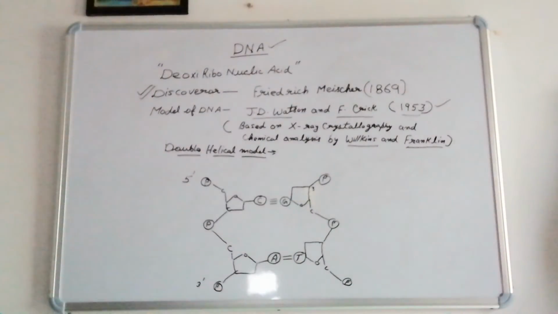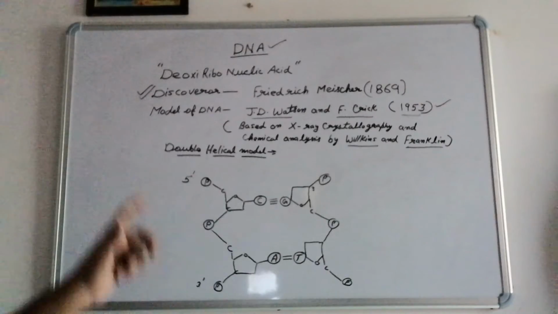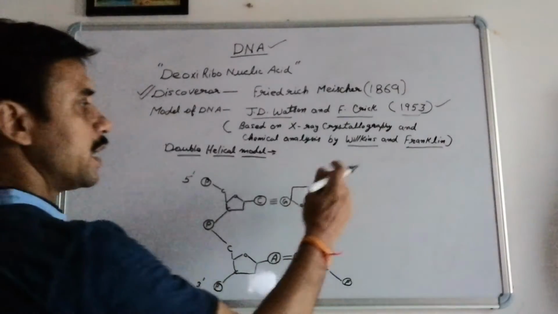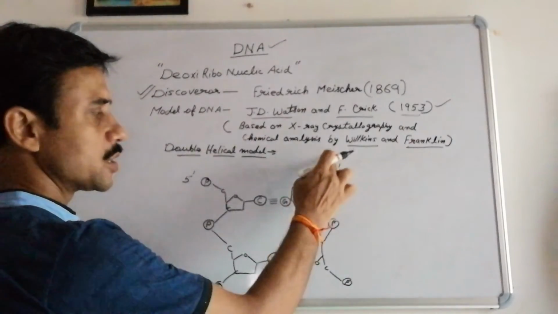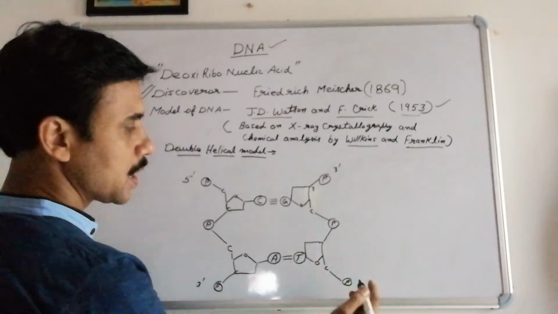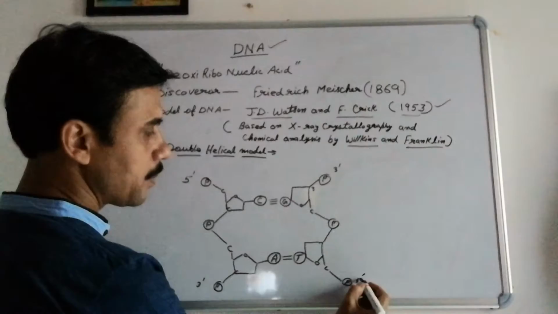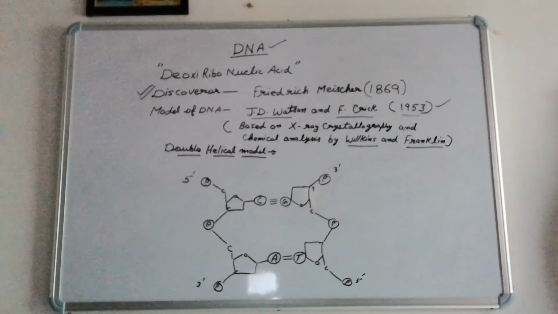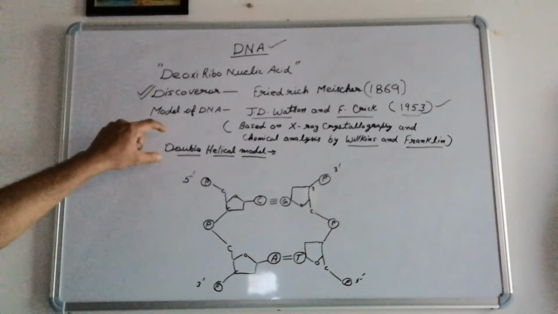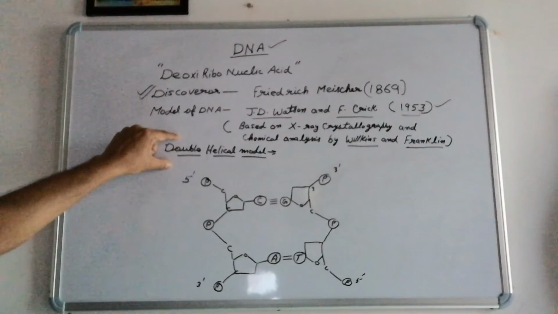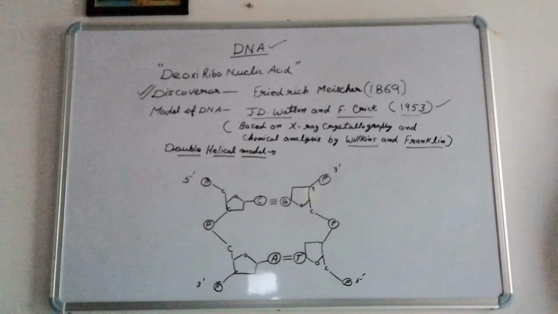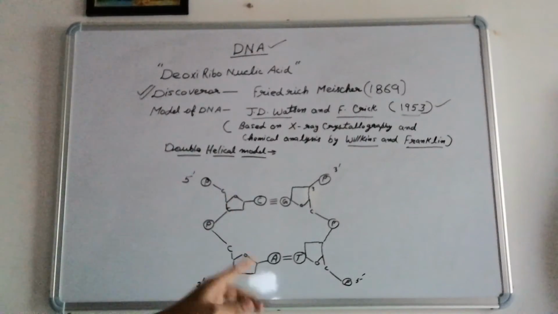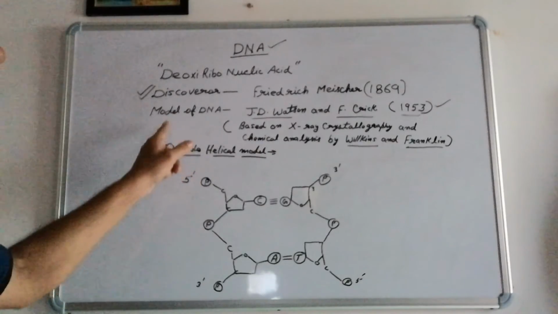What we are finding here is that the entire structure we are drawing is the skeleton of the structure. Here the 3' end is at the top, that is, the third carbon is at the top, and the lower side is the fifth carbon. So the 5' end is towards the bottom. So in the double helical model of DNA, the different nucleotides connect with each other and form the polynucleotide chain. These polynucleotide chains are 2 in number in one DNA molecule.